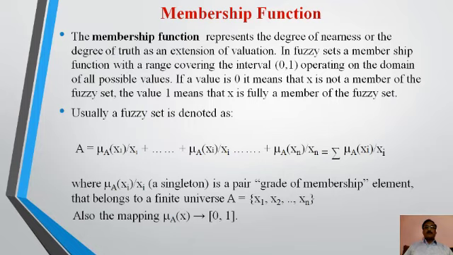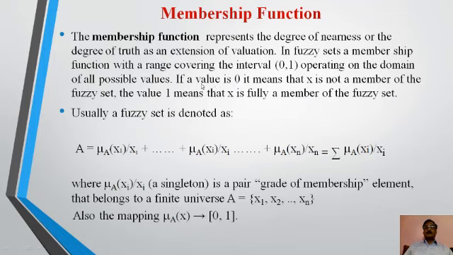Now we have some basic idea about fuzzy set theory. Membership function: the membership function represents the degree of nearness or the degree of truth as the extension of valuation. In fuzzy sets, a membership function has a range covering the interval 0 to 1. A value of 0 means x is not a member of the fuzzy set.